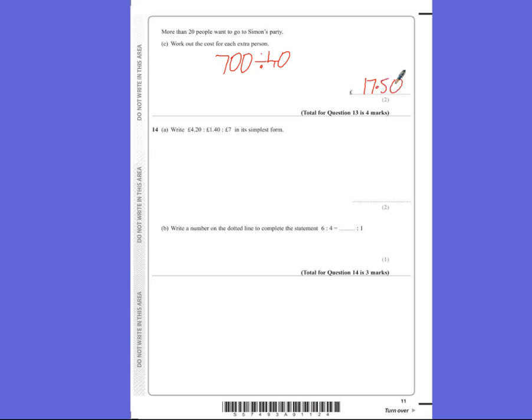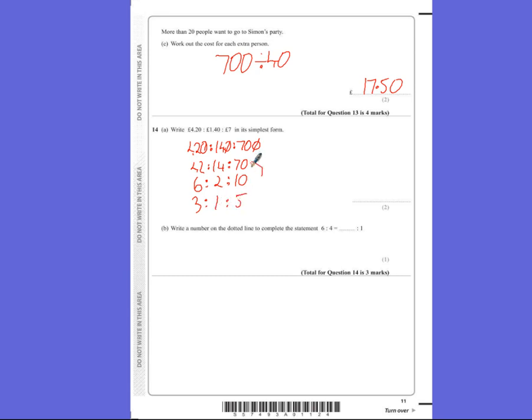Question 14. Right, £4.20 to £1.40 to £7 in its simplest form. I don't like really using decimals, so I'm going to write this in pence. So it'll be 420 to 140 to 700. Now the first thing I can do there is divide through by 10, which will give me 42 to 14 to 70. Now if you're quite good, you'd notice that 14 goes into all of these, but if we're not, we can just halve these first of all. In fact, 7 definitely goes into those, doesn't it? So we'll divide by 7, which will get me to 6 to 2 to 10, and then we can see that we can just halve those, which will be 3 to 1 to 5.